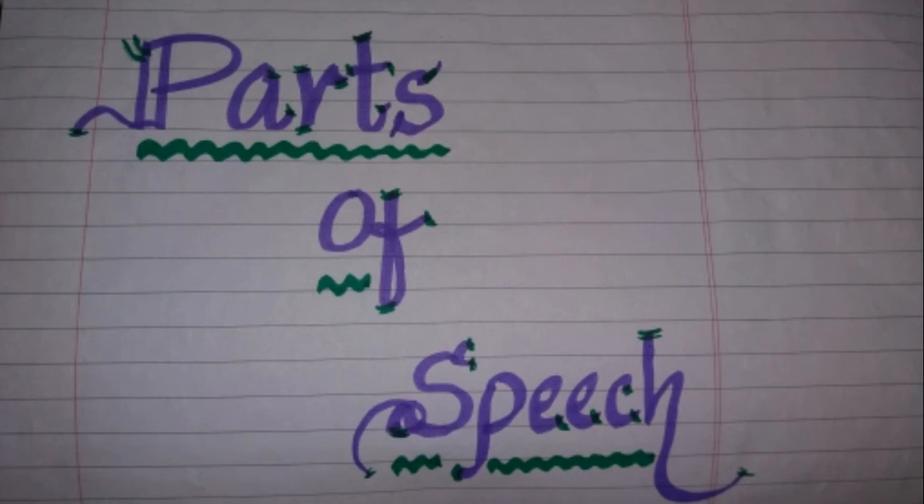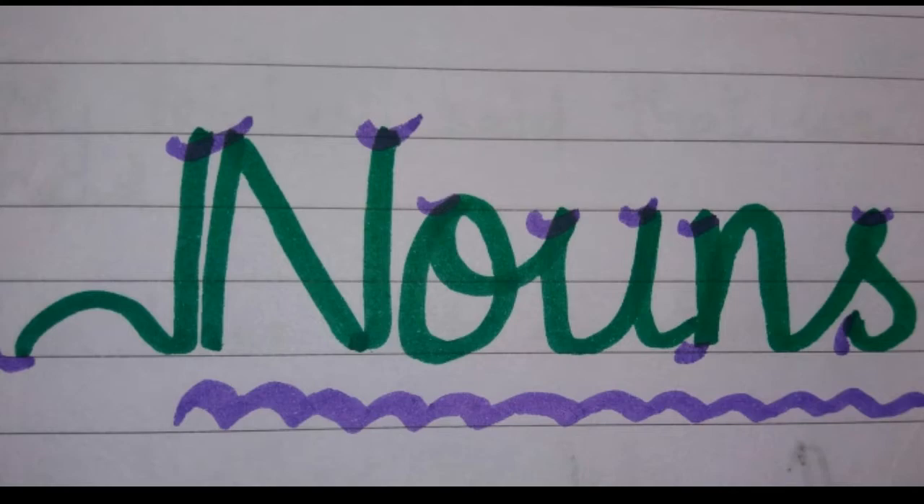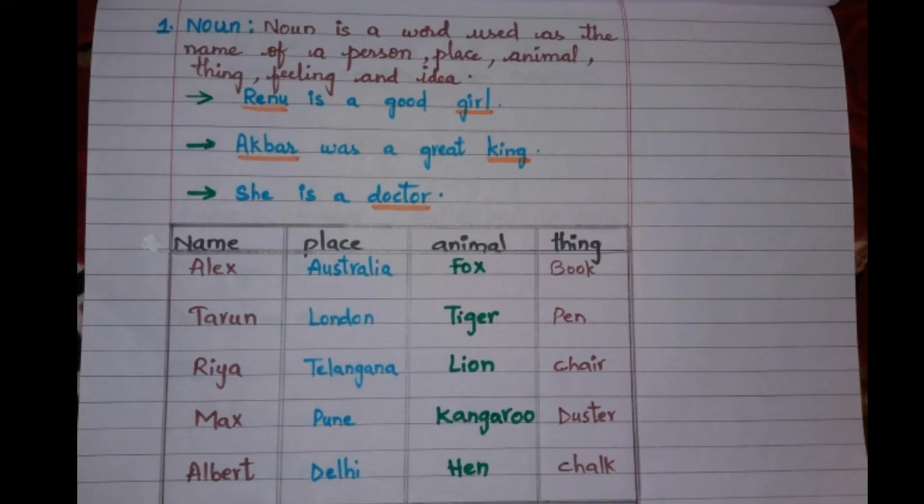Noun. Noun is nothing but a naming word, or it is a word used as the name of a person, place, animal, thing, feeling and idea. So let us see here examples.